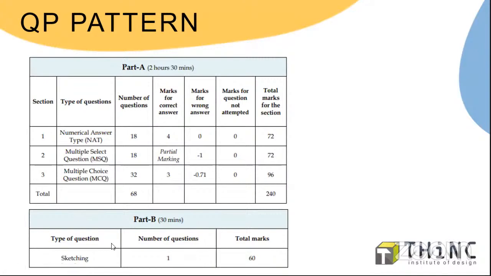Okay, so all of you know about the kind of pattern which the UCEED examination has. It consists of Part A and Part B sections. Part A tests your aptitude, logical and reasoning skills, and Part B is the drawing test. Part A has been divided into 3 parts: numerical answer type, multiple select questions, and MCQ questions. And this time there are some slight changes in the marking scheme also.